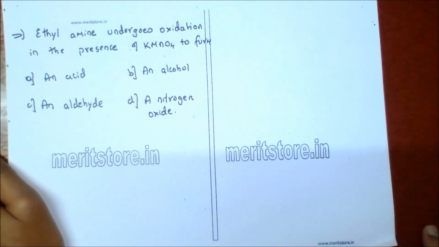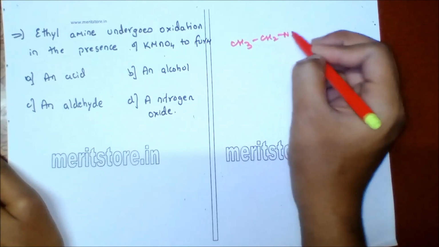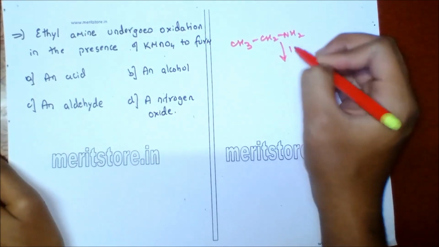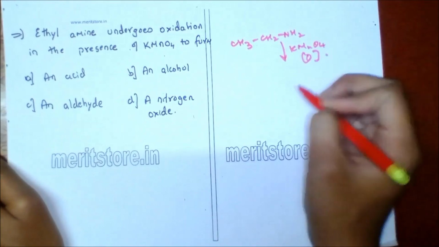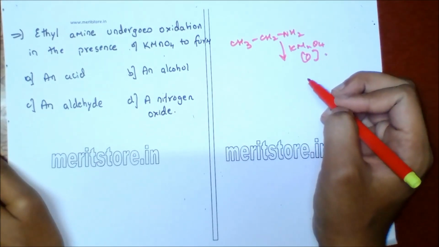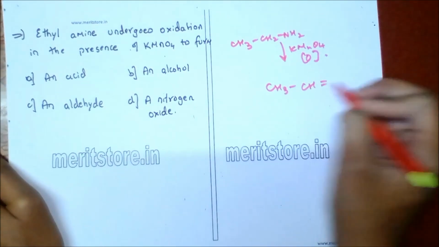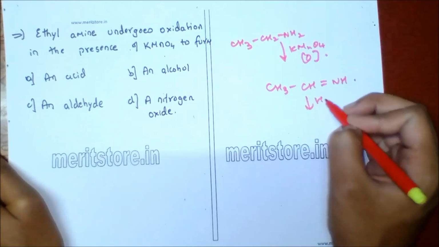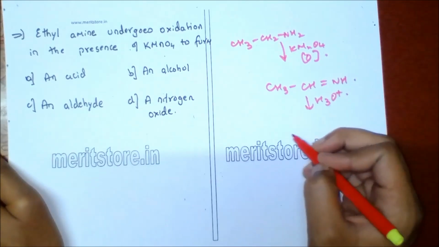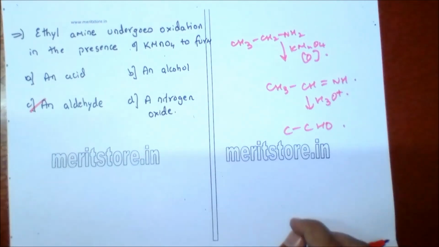So when ethylamine CH3CH2NH2 on oxidation in presence of KMnO4 will give an aldimine. Structure of aldimine is CH3CH double bond NH, which on hydrolysis will give aldehyde. So option C is the correct answer.